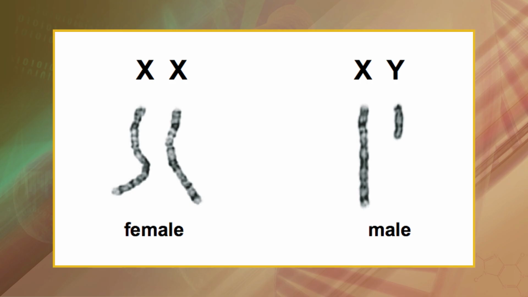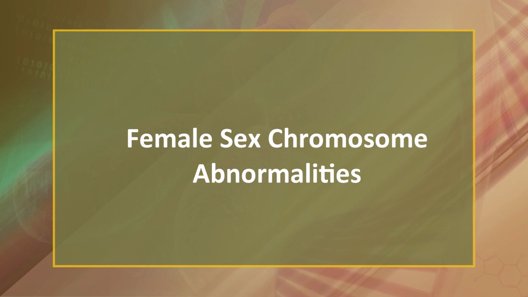Sex chromosome abnormalities are gender specific. Normal males inherit an X and a Y chromosome while females have two X's. A single Y chromosome is sufficient to produce maleness while its absence is necessary for femaleness. Female abnormalities are due to variations in the number of X chromosomes. Male abnormalities are the result of irregular number of either the X or the Y chromosome or both. Let's first of all discuss the female sex chromosome abnormalities.